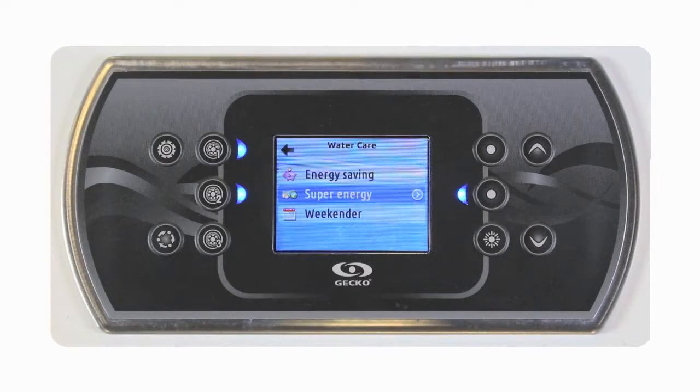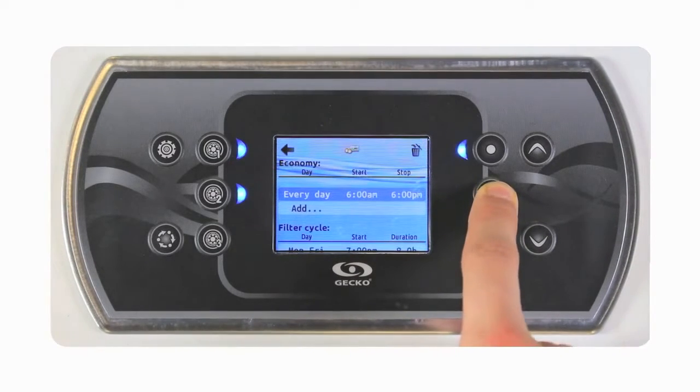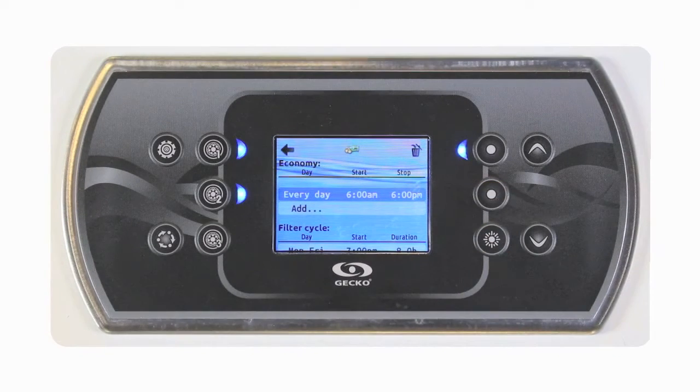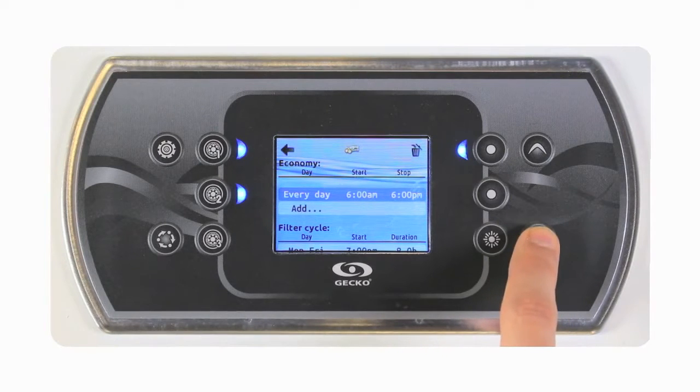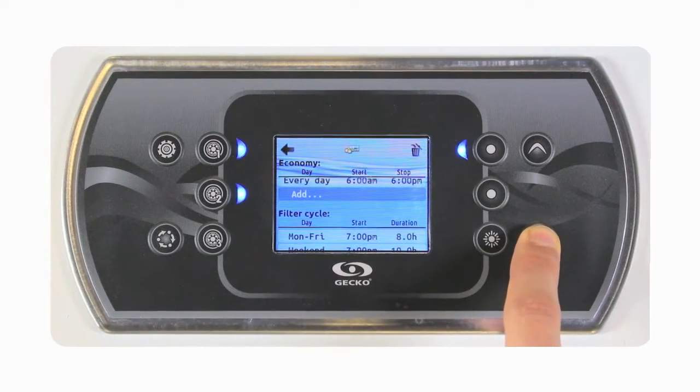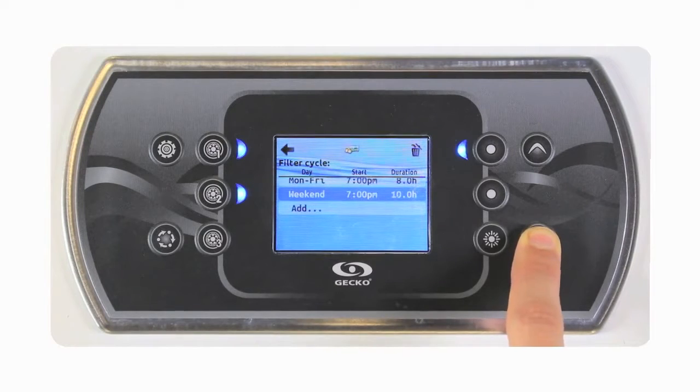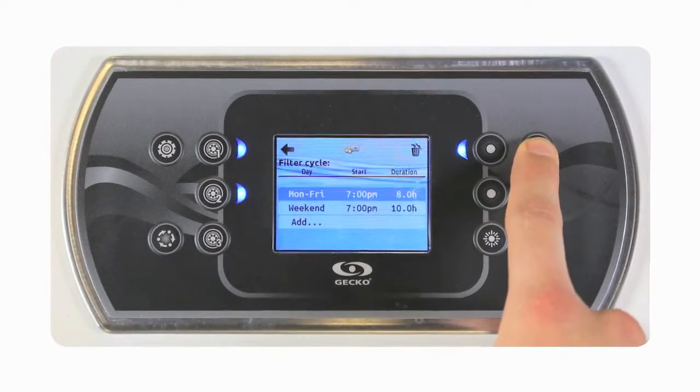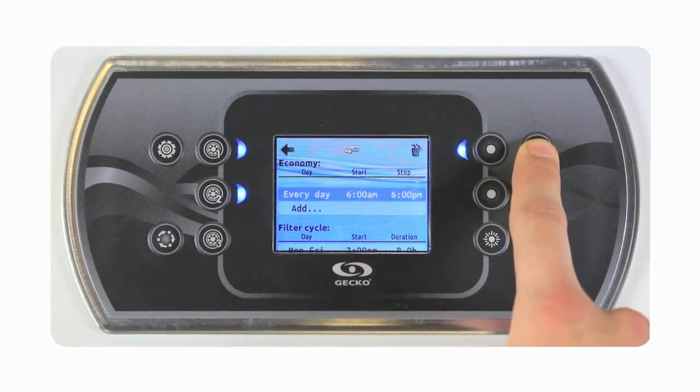Super energy is a mode that we use to try to save as much energy as possible. In it, we have, by default, one long economy cycle from 6 a.m. to 6 p.m. every day, and one long filtration cycle per day at 7 p.m. that is slightly longer on weekends.